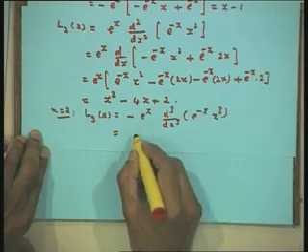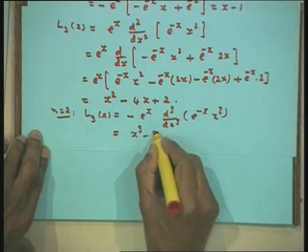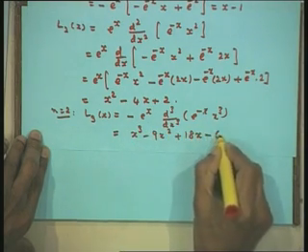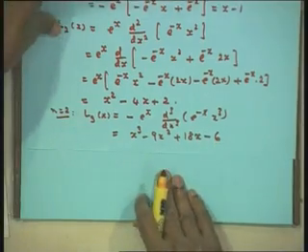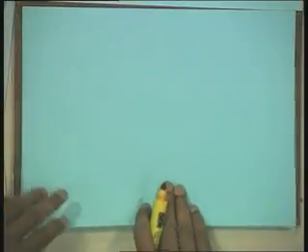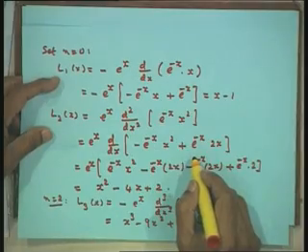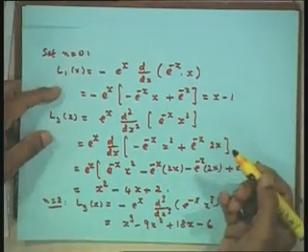This value comes out to be x cubed minus 9x squared plus 18x minus 6. Therefore, in the integration rule we substitute the zeros of the Laguerre polynomials and then write down the required formula.